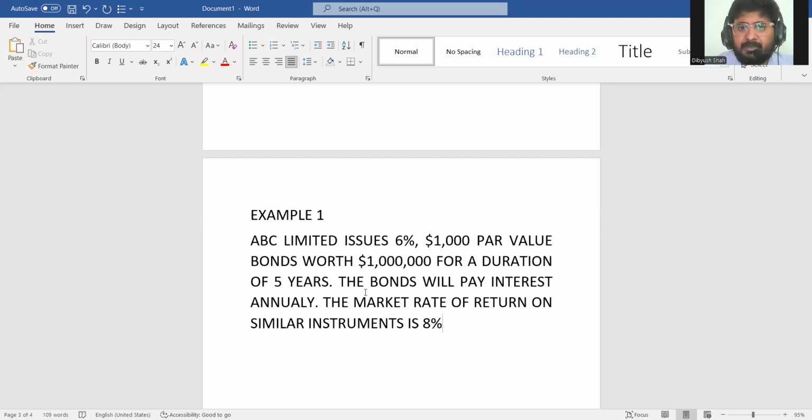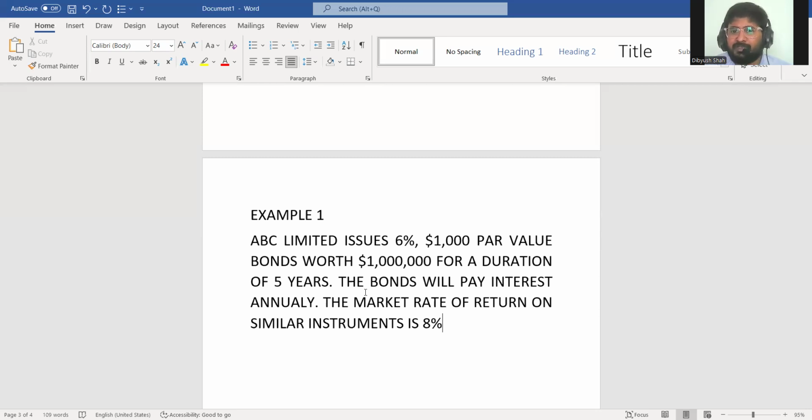ABC Limited issues 6% $1,000 par value bonds worth 10 lakh dollars, that is $1 million, for a duration of 5 years. The bonds will pay interest annually. The market rate of return on similar instruments is 8%. So first of all, the coupon rate on the bond is 6%.